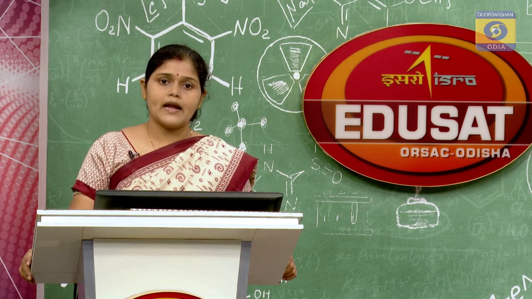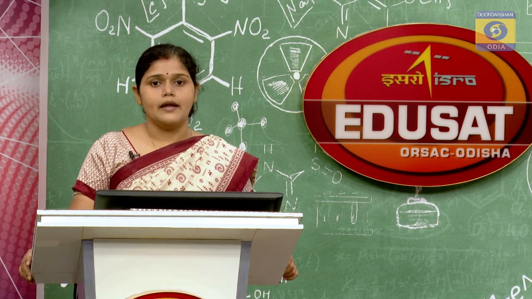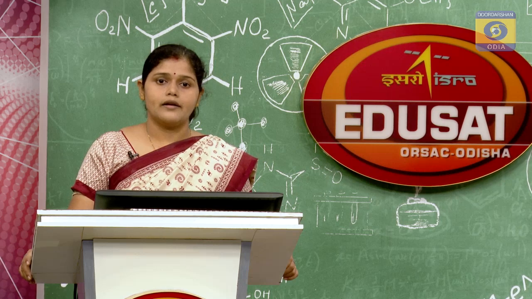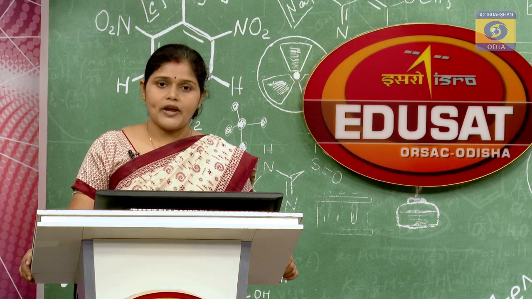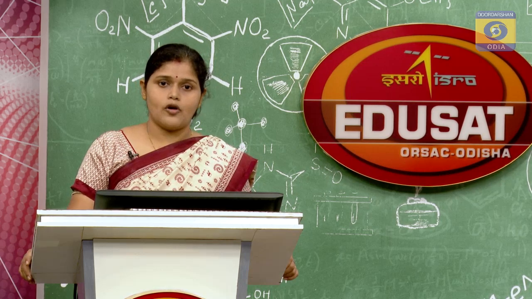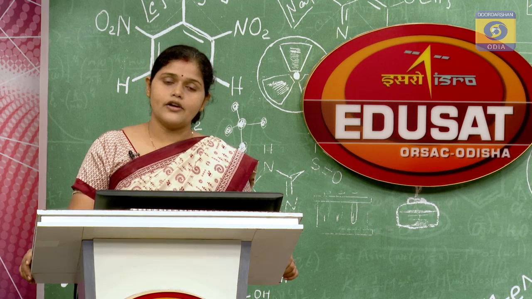So, we can consider the climate of Odisha to be of a particular type, tropical dry deciduous, or it comes under the tropical type of climate.